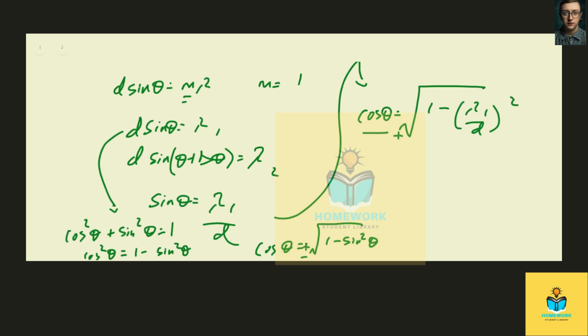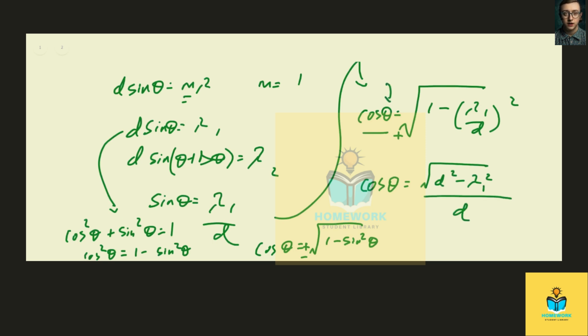And so cosine of theta equals radical d squared minus lambda 1 squared, all over d. That's just a variation of this formula.